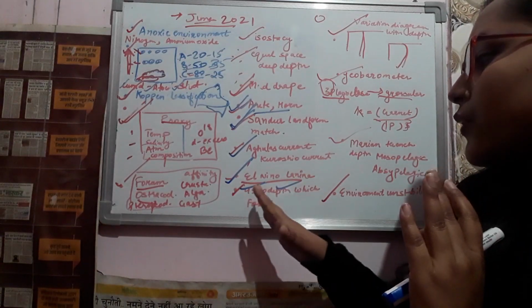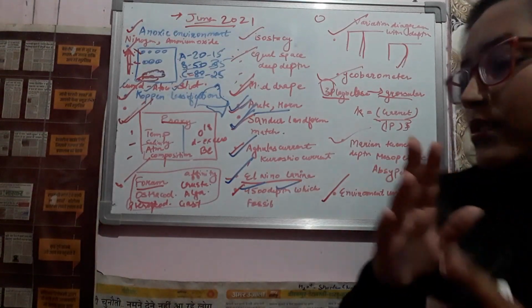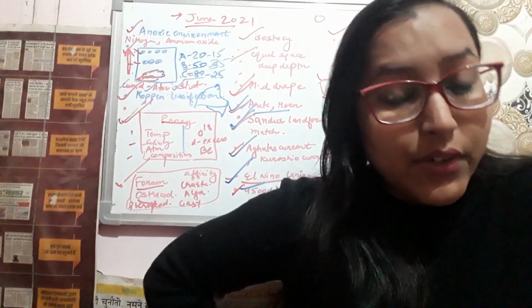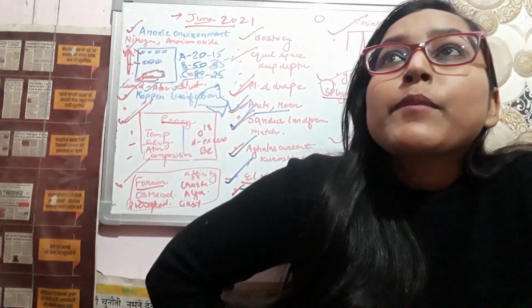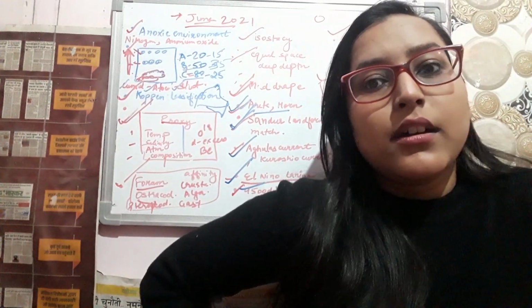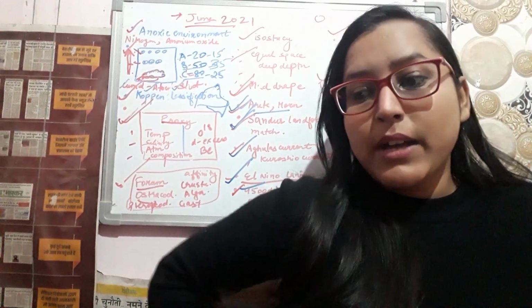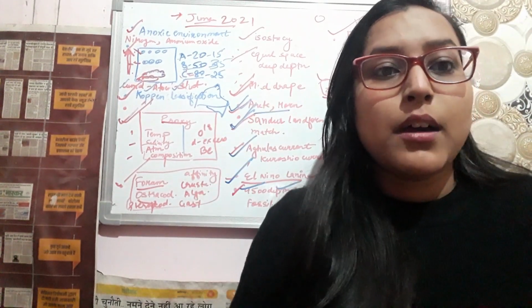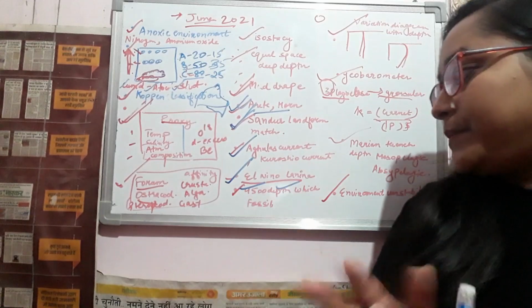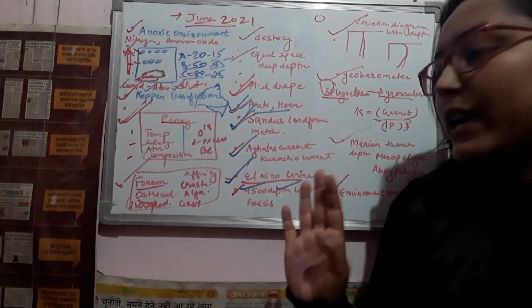Next was at 4500 depth, which fossil we will find. So 3 or 4 fossils were given. Foraminifera was there, Nummulites was there. So we have to match that with increasing depth up to 4500 depth. You will find which fossil.